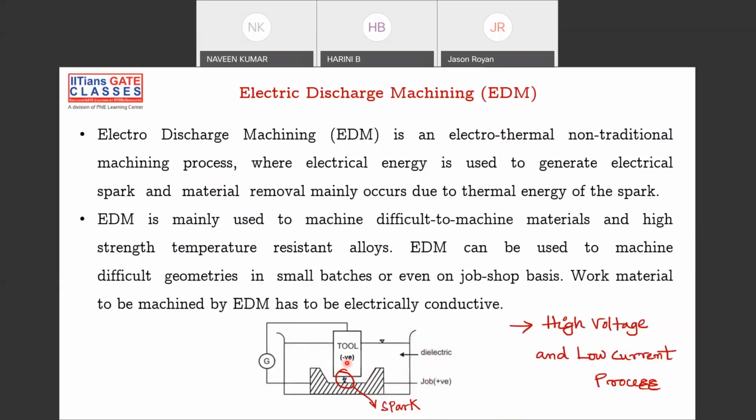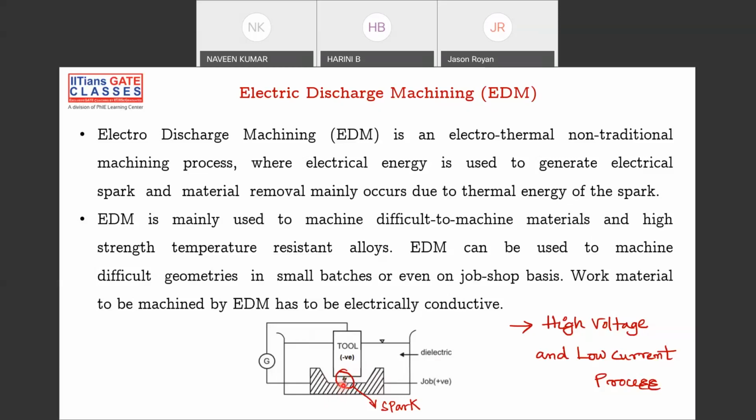So what happens when you have the tool and workpiece, you connect them with negative and positive terminals, and you try to pass some current? The dielectric does not allow the current up to some potential difference. But because you are applying a huge potential difference between the tool and workpiece, what is happening? There is a dielectric breakdown happening.